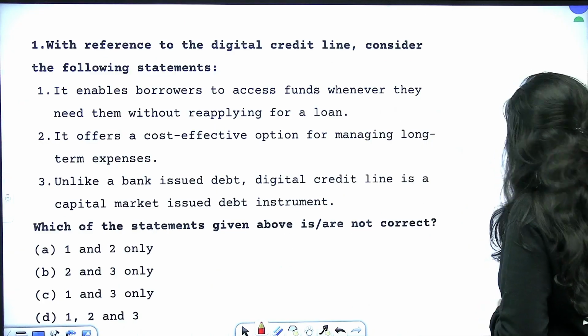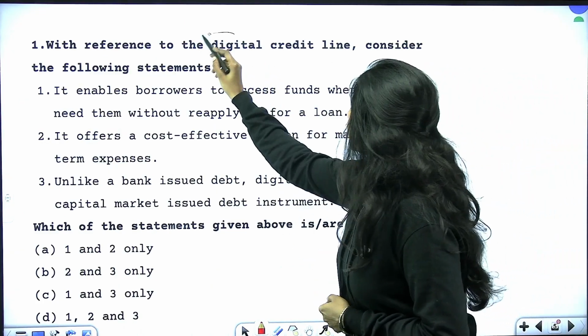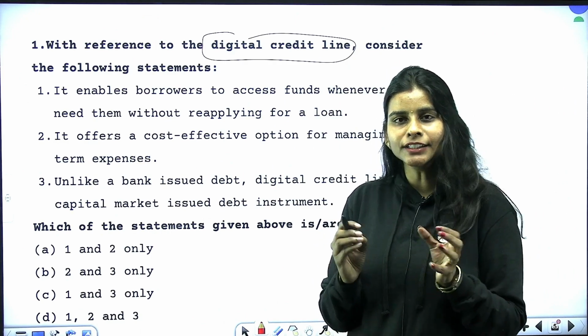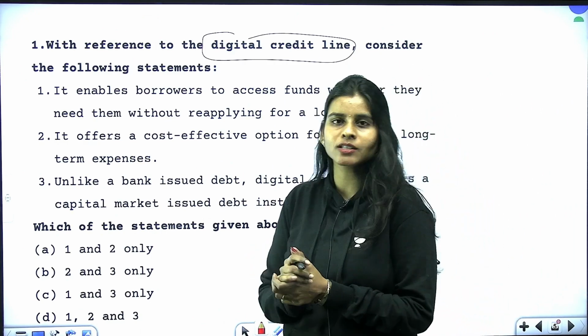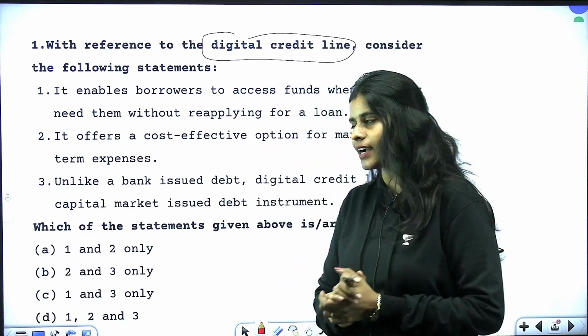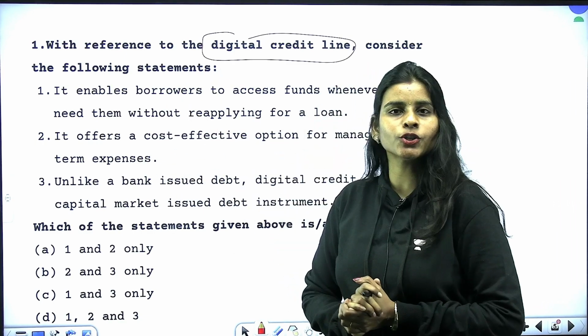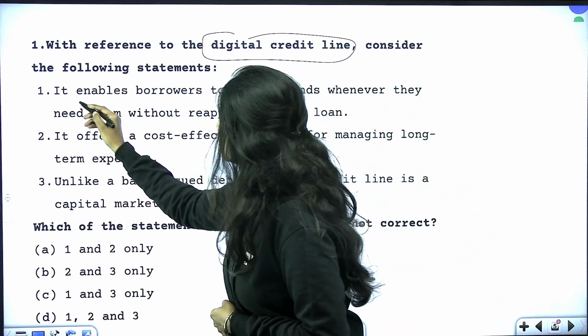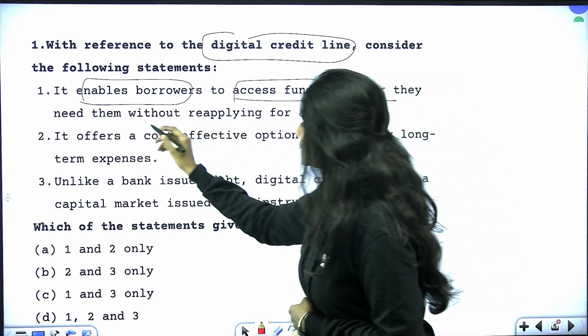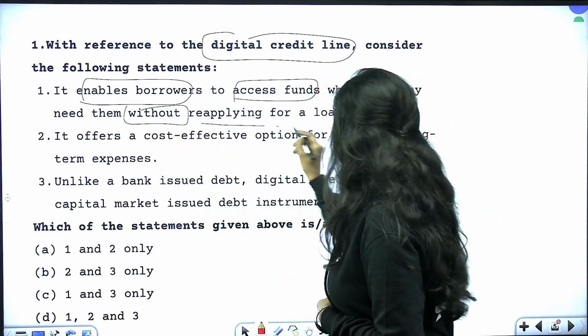So first question, with reference to the digital credit line, consider the following statements. So this digital credit line was in news recently, and that is why I think this question is important. You have to know what is meant by digital credit line. So we have 3 statements talking about digital credit line. Let's read it now. It enables borrowers to access funds whenever they need them without reapplying for a loan.